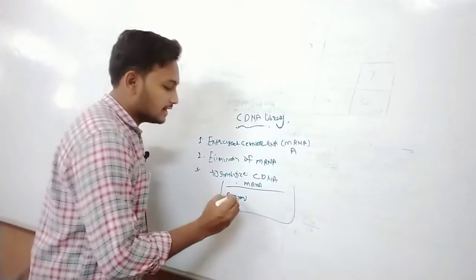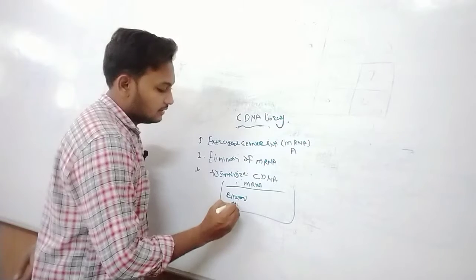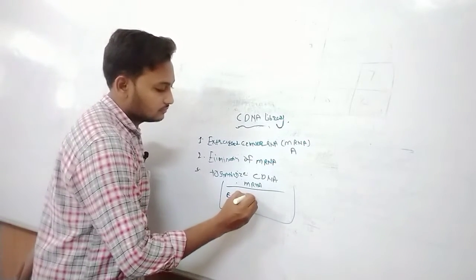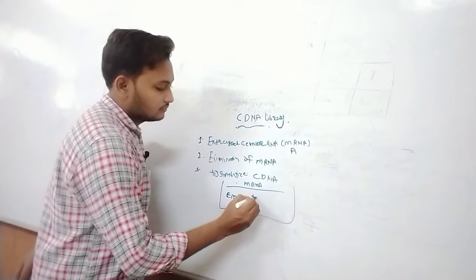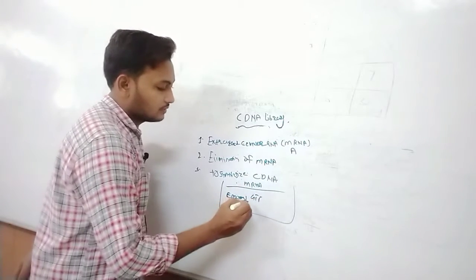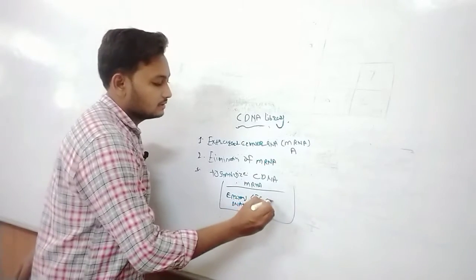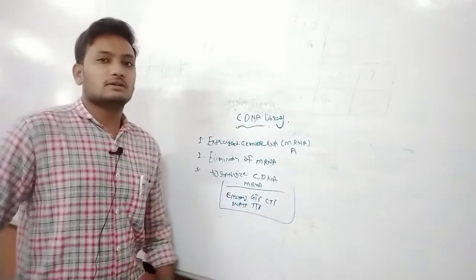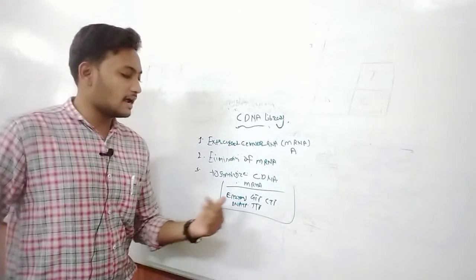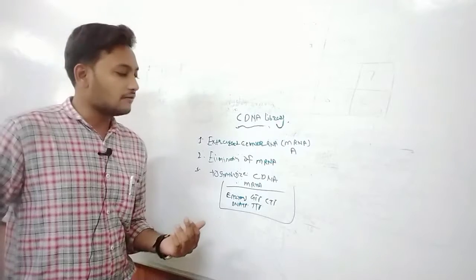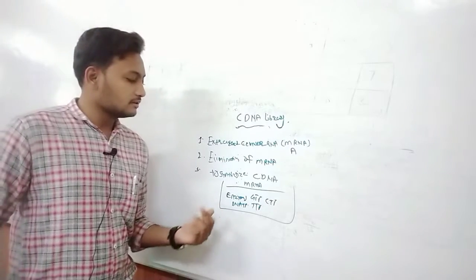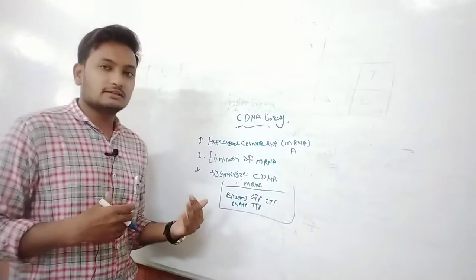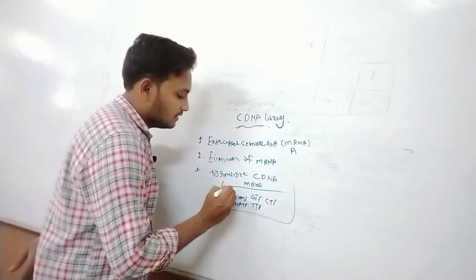Then the oligonucleotides, dATP, GTP, TTP, CTP. These are the four nucleotide bases that are added into the reaction mixture. After adding these, we carry out the reaction. After the reaction, there is the synthesis of the complementary DNA.